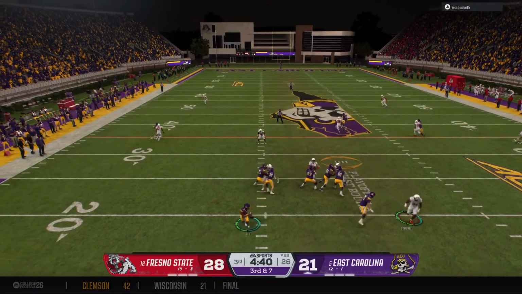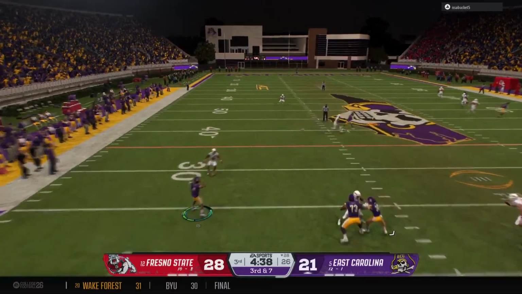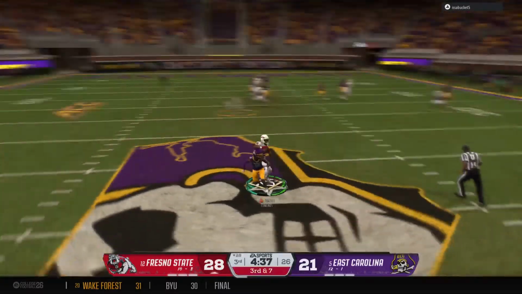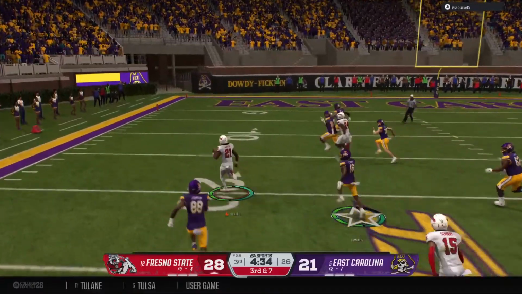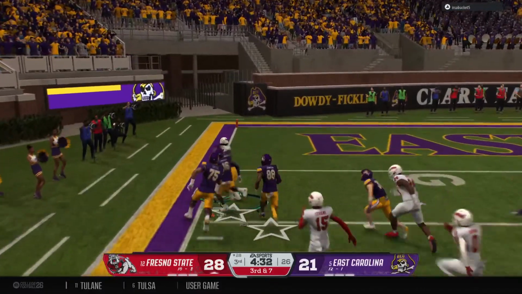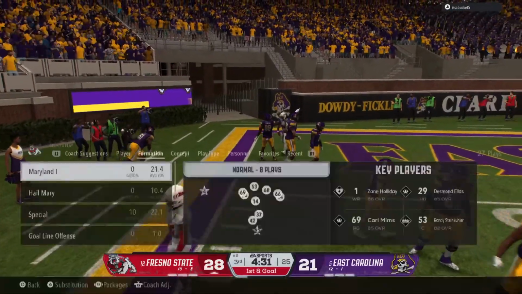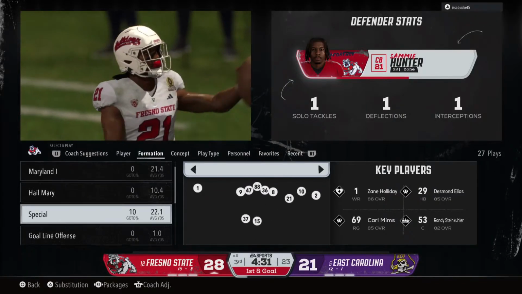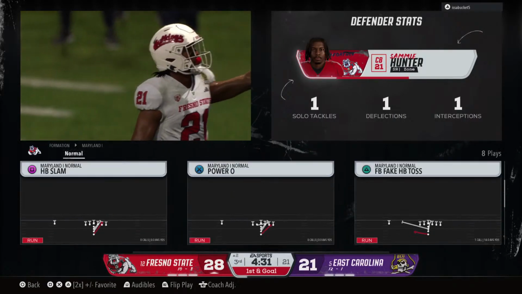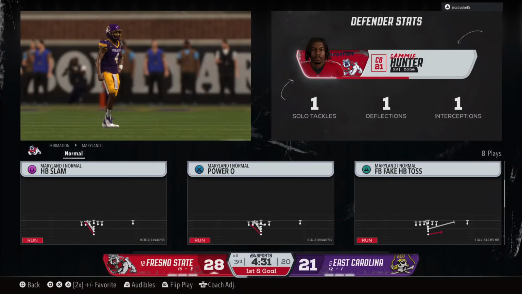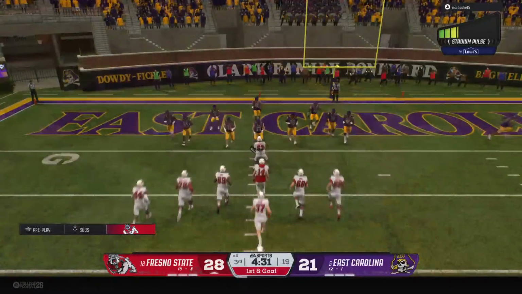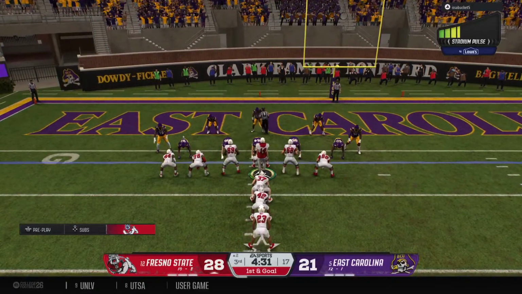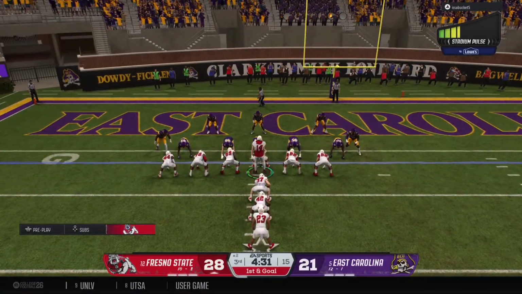Nice job. He escapes the pocket. On the run, he'll let it go. And it's picked off. Threw it across his body and paid the price. Now he's bringing it back. And he steps up at the 2, so close to a pick 6, but a tremendous play. Well, this defense has been great the entire football game here. They knew they had a lot of pressure on them in the playoff. They stepped up and played well all game long, and now they get a critical interception here late in this game.